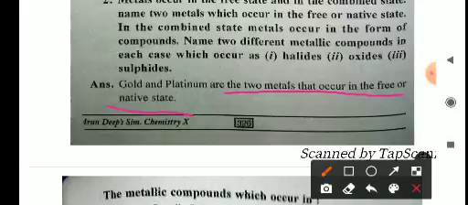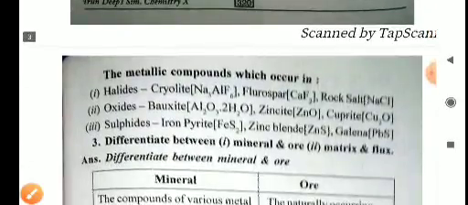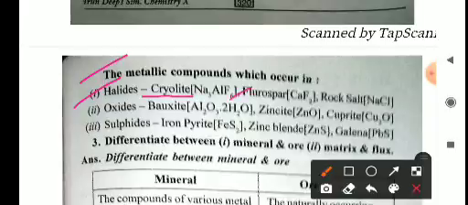These are the main 2 metals which are found in nature in free state, but all other elements are basically found in combined state. As halides: cryolite, sodium aluminium fluoride, fluorspar, CaF2, calcium fluoride, and rock salt, sodium chloride.